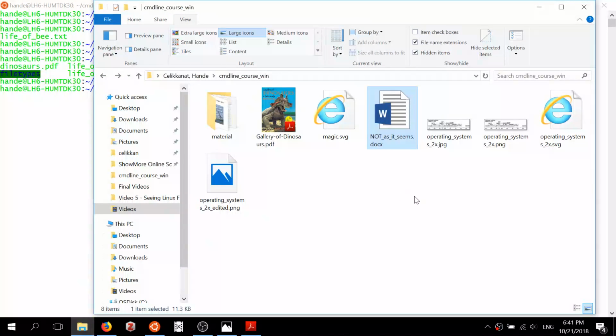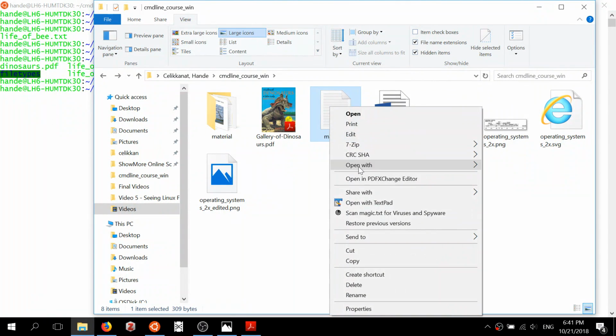Let's try something else also to end this video with. So for example, let's change the file extension of this magic svg file to magic.txt. Again, there is a warning. And then the image has changed because now Windows doesn't know anymore what kind of file it is. It just thinks that this is a regular txt file.